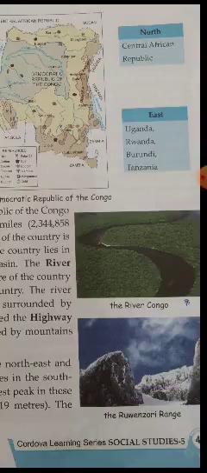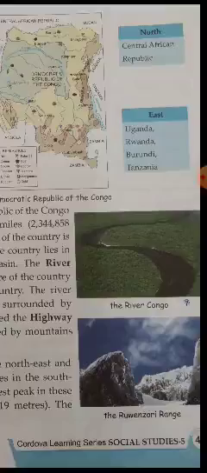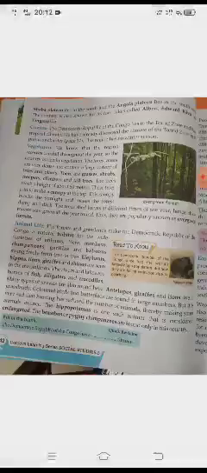So now let's study about the climate and vegetation of this region. As I have already told you, the region comes in the torrid zone. So it's extremely hot. Climate is hot and humid. And the vegetation over here, this country is rich with the vegetation because it's having a vast forest area. The forests are dense and evergreen forest. The trees over here are having canopy at the top. In the image you are able to see the canopy.